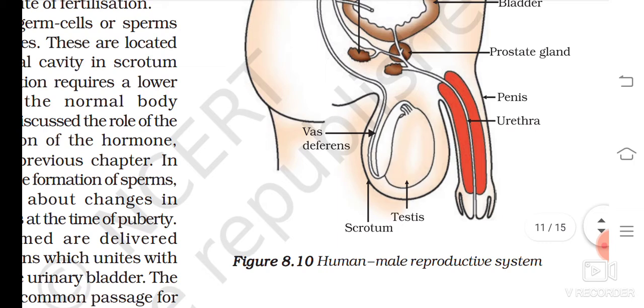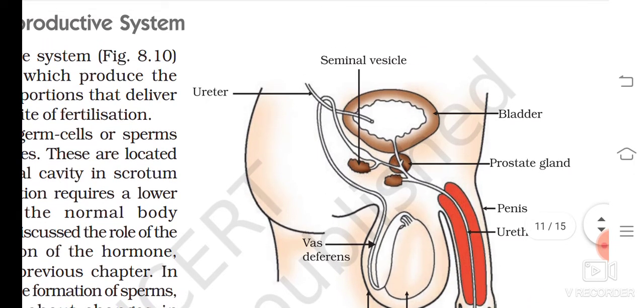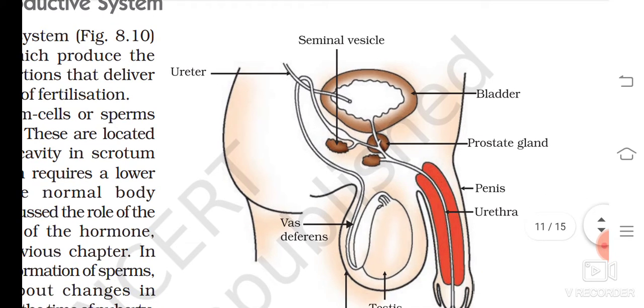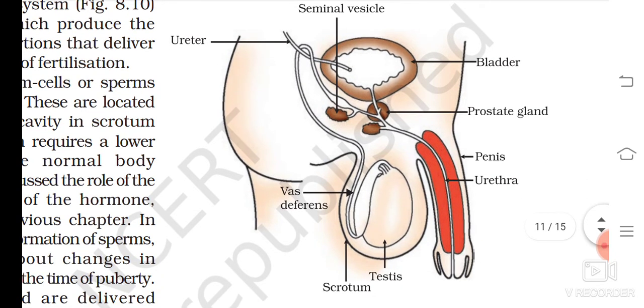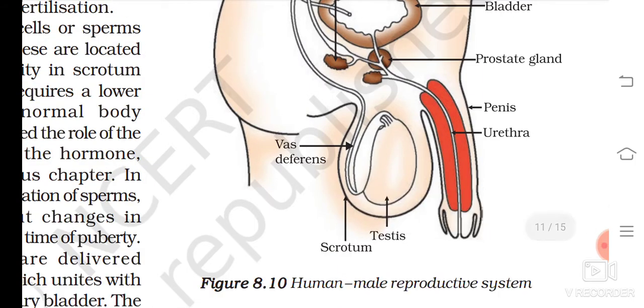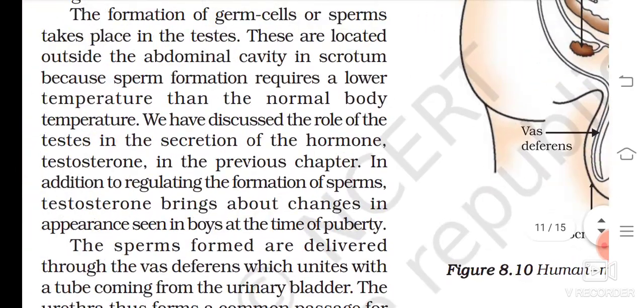This is the human male reproductive system. Okay, let us go for labeling. Seminal vesicle, ureter, bladder, prostate gland, penis, urethra, testis, scrotum, the bag in which the testis is, we say scrotum, and vas deferens.